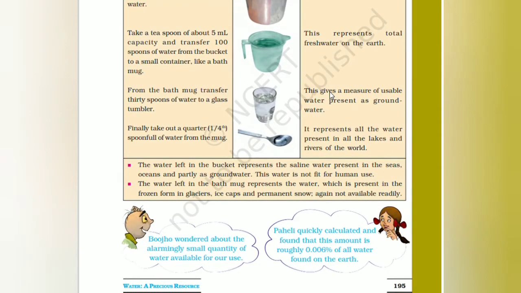The water left in the bucket represents the saline water present in the seas, oceans, and partially as groundwater. Such water is not fit for human use. The water which is left in the mug represents the water which is present in the frozen form in glaciers, ice caps, and permanent snow.